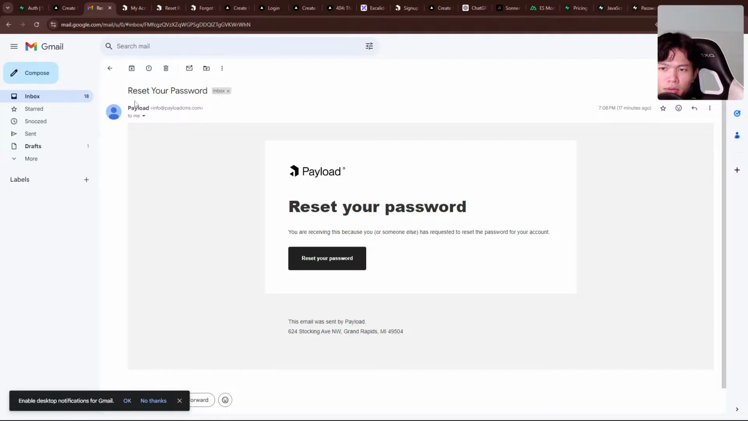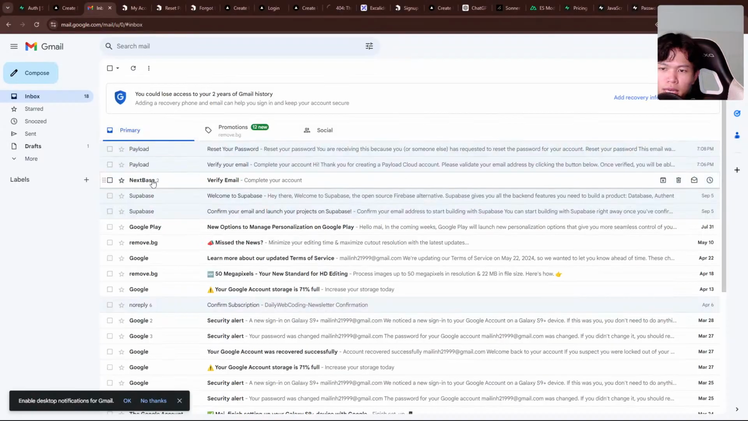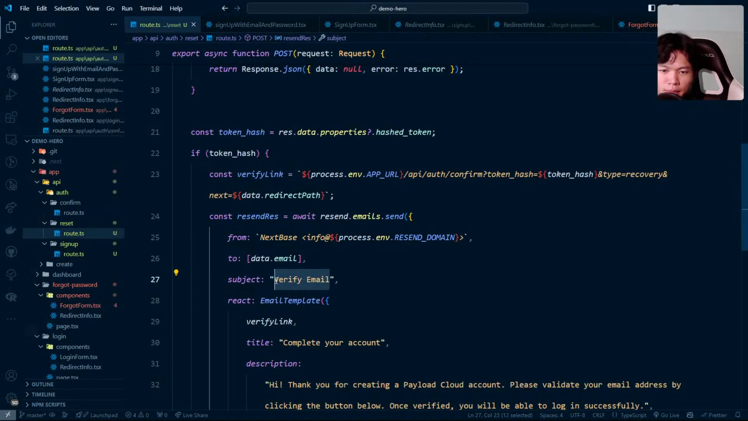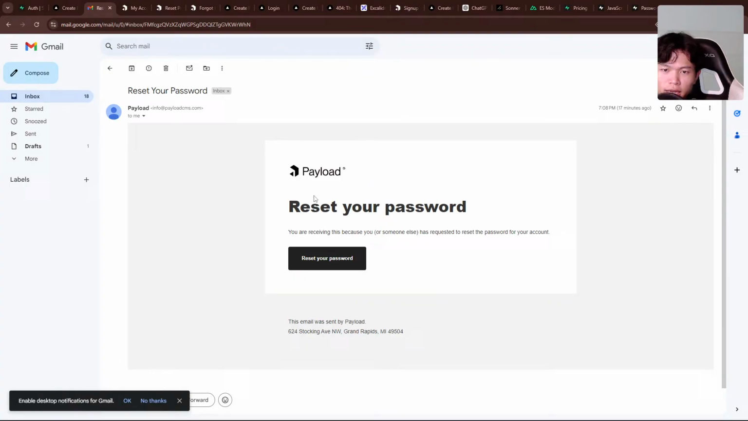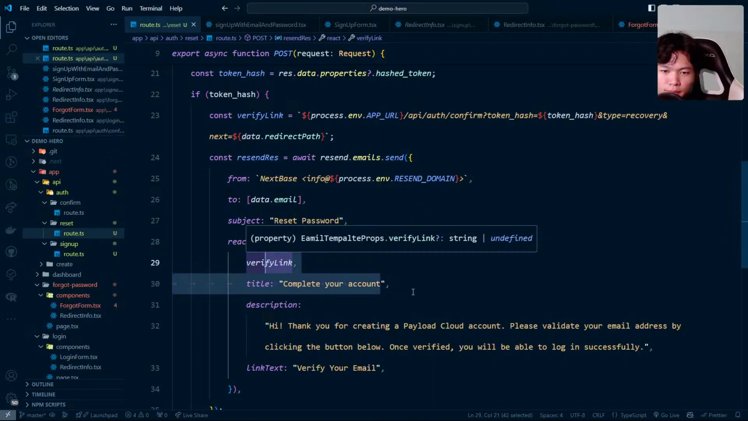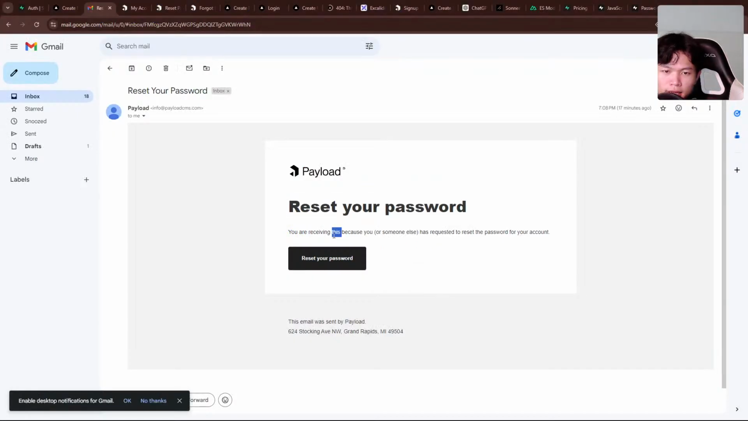Okay, this is called reset. So we do this one. Maybe I'm going to change this info. What is the name of this one? So we can see this is verify email, and this is reset your password. This is the subject. Okay. Reset password. Okay, and then we just need to update this title right here. We'll try to get inspiration right here. Reset password with the reset password. And this is the description.